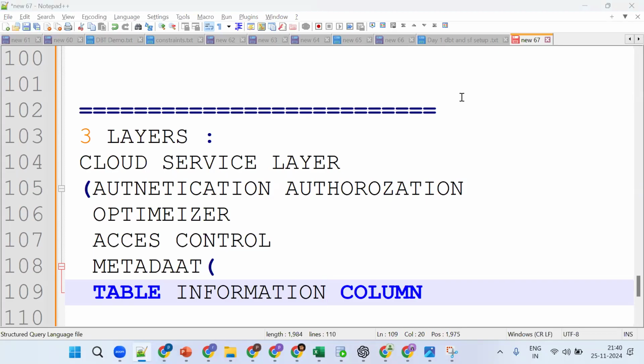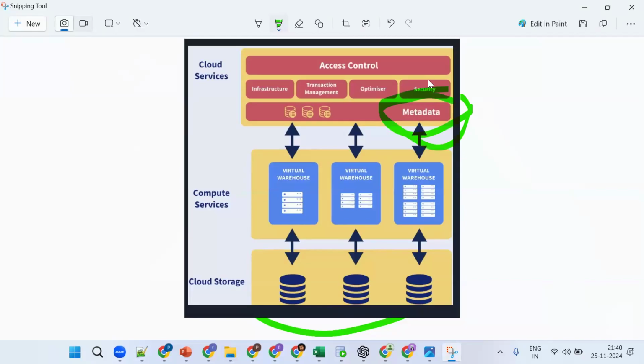My question was: once we create a database, two schemas are automatically created, public and private. Whenever we do anything in public, like creating a table, it gets stored in the metadata. But in the information schema, there are already tables. So where is that getting stored in the metadata? In the same storage, it will be stored the same way.